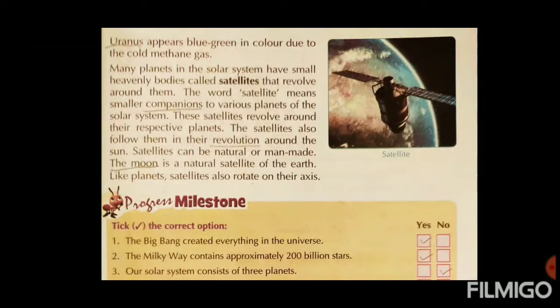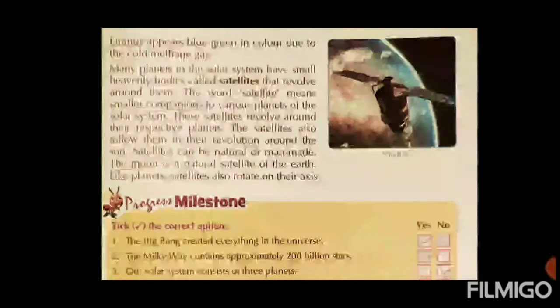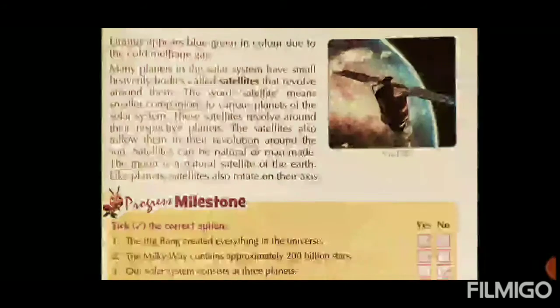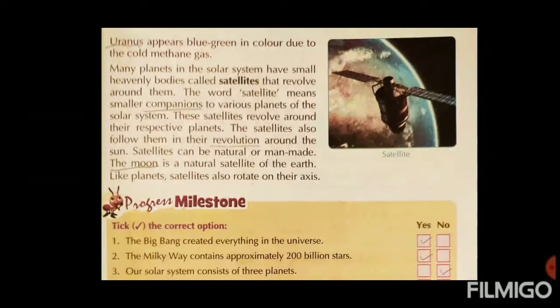In this way, many planets in the solar system have small heavenly bodies called satellites. Besides the planets, many satellites are also present that revolve around them. These satellites are moving around the planet. All the planets are moving around the sun. Are you getting my point? Sun is stationary, he stays in one place. But all the planets are moving around the sun, and all the satellites are moving around the planets. Understand?